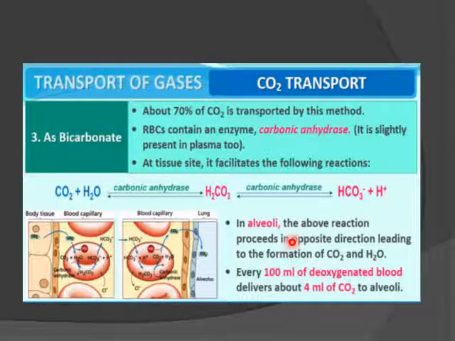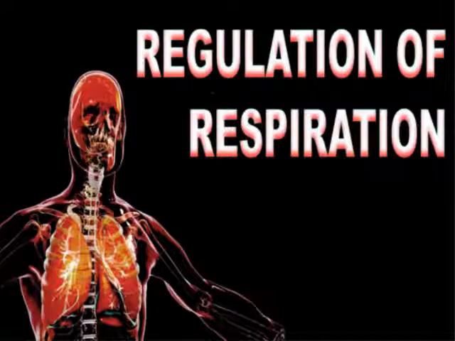So in alveoli, the above reaction proceeds in the opposite direction, leading to the formation of CO2 and H2O. So again they will be back to CO2 plus H2O, and then this CO2 is released out. So every 100 ml of deoxygenated blood delivers about 4 ml of CO2 to the alveoli.